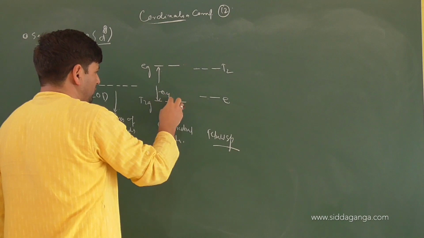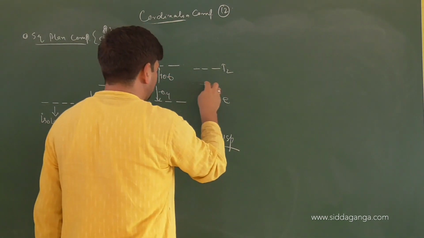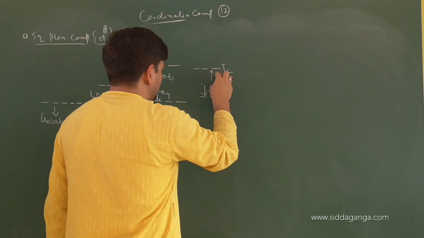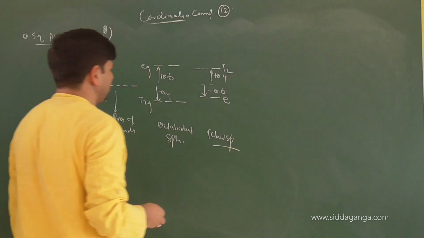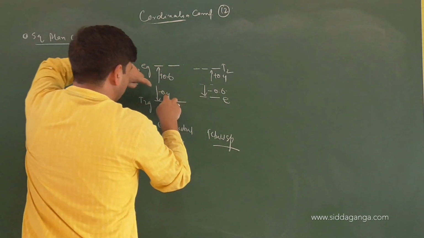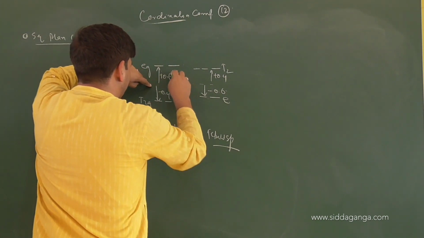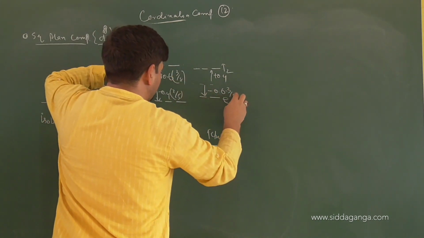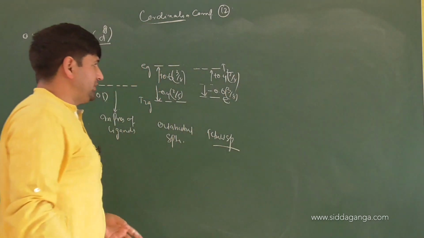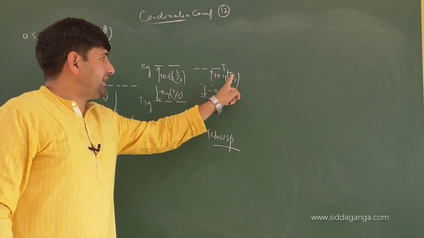Minus 0.4 plus 0.6. Here it is reversed from the very center, minus 0.6 plus 0.4. So you can write this minus 0.6 also as 3 by 5, and plus 0.4 as 2 by 5. Here it will be reversed: 3 by 5 and 2 by 5.